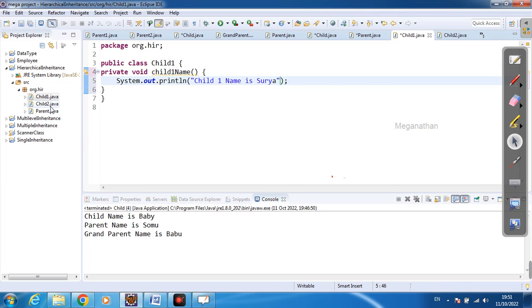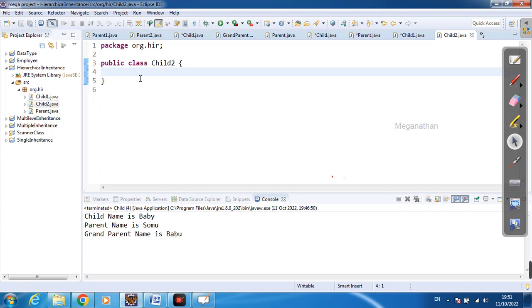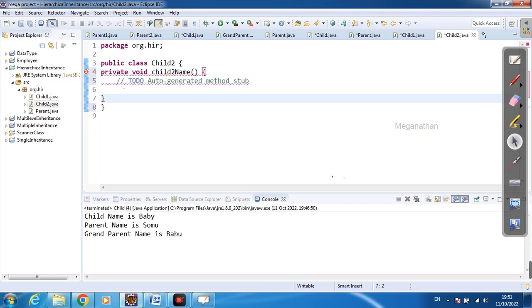Again for child 2, I am going to create one method, child 2 name, and keep the business logic here. Child 2 name is Karthik, like that.